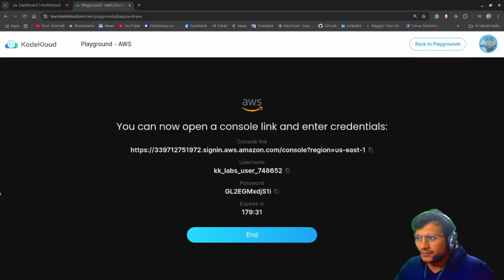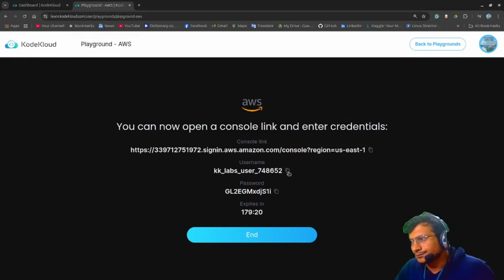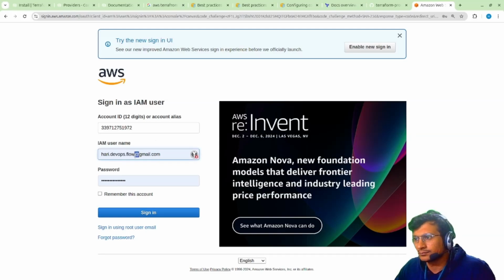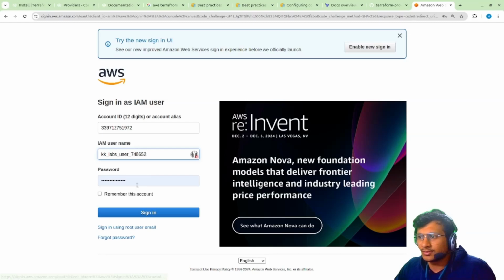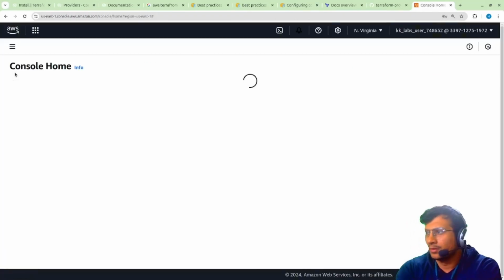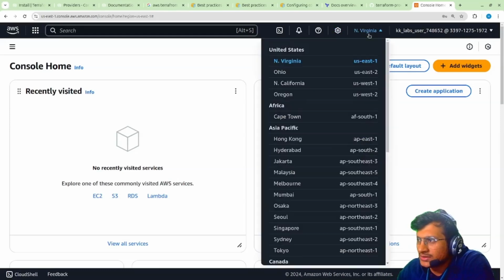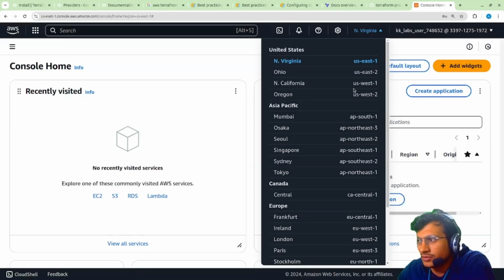For the very first thing, we'll be needing a username and access key and secret key to connect with Terraform. So I'll just show you that. I'll be deleting this lab after this video, so by the time you watch, this will be deleted. Right now I'm just showing you for knowledge purpose only. So here you can see we are right now in US East 1 region. You should know North Virginia is US East 1, Ohio US East 2, Northern California is US West 1, and Oregon is US West 2.